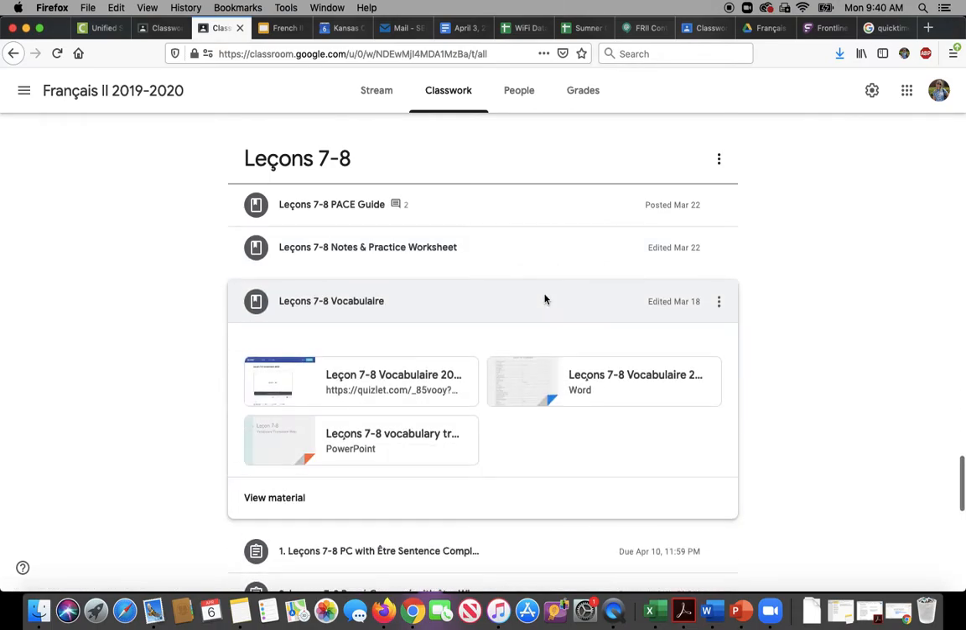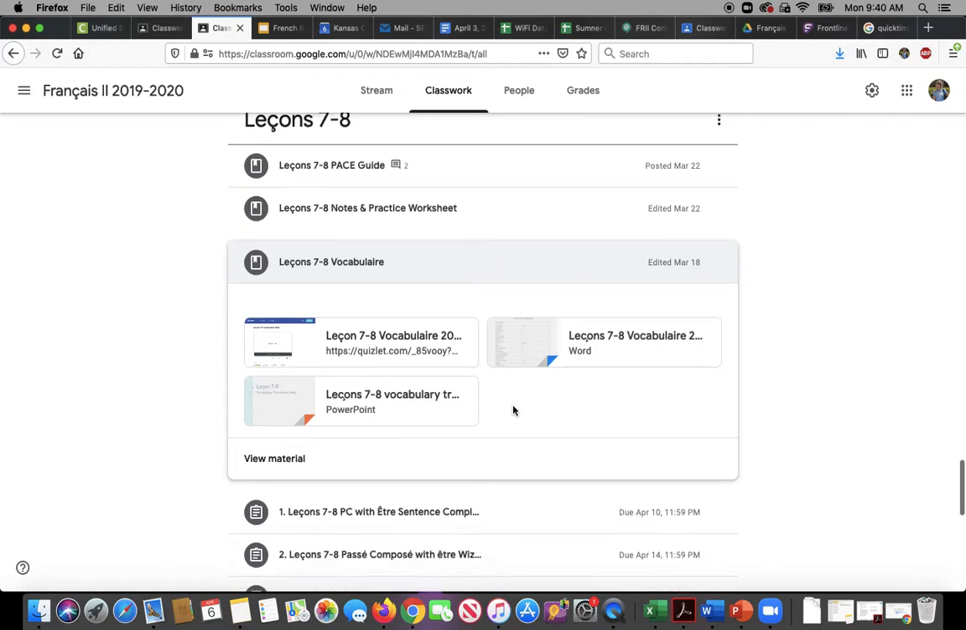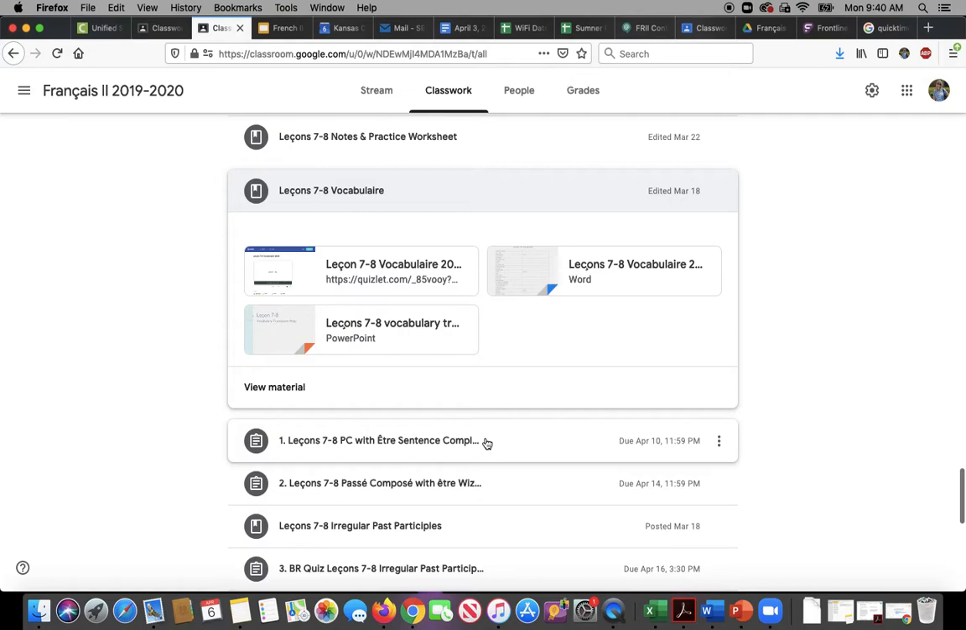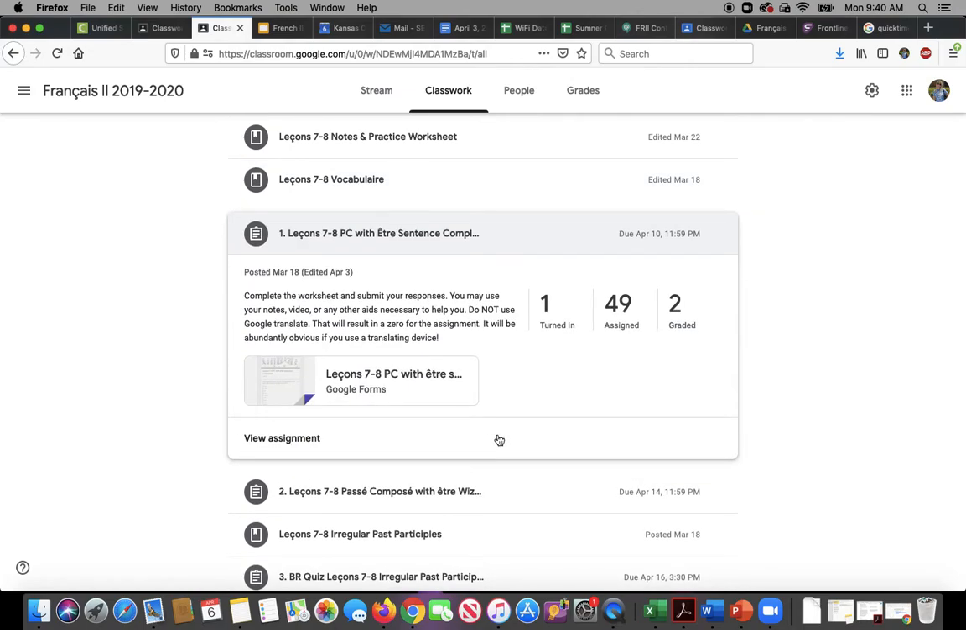This next link is your vocabulary. So you have your vocabulary list right here. You have the Quizlet. This is a PowerPoint that just breaks down some of the vocab words that are compound, if they're two words, to help you with that. So you can use that as well to help you fill out your list if you would like to. And then your assignment right here, assignment number 1, is that Google form, passé composé with être sentence completion.